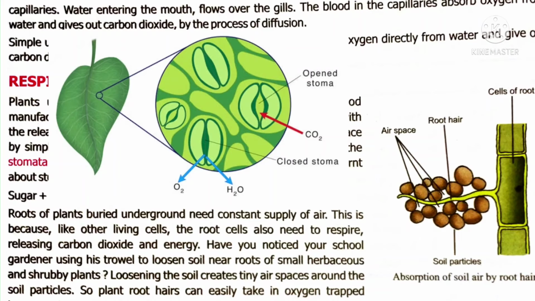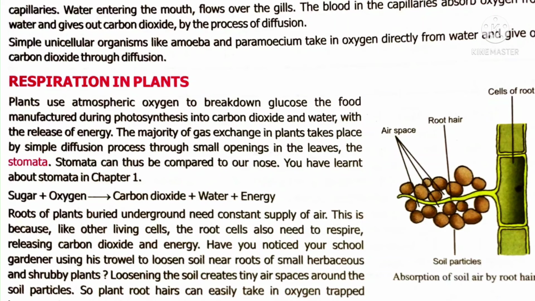In human beings also, respiration is a process in which oxygen is utilized by the organism to break food into smaller, simpler substances. The same way, in plants, atmospheric oxygen is used to break down the food, glucose, which is prepared by the leaves. This is a kind of chemical reaction. The equation is sugar plus oxygen gives carbon dioxide, water, and energy. This is the equation of respiration in plants.